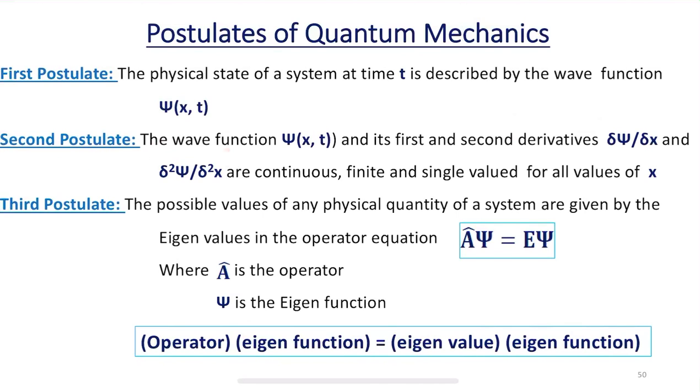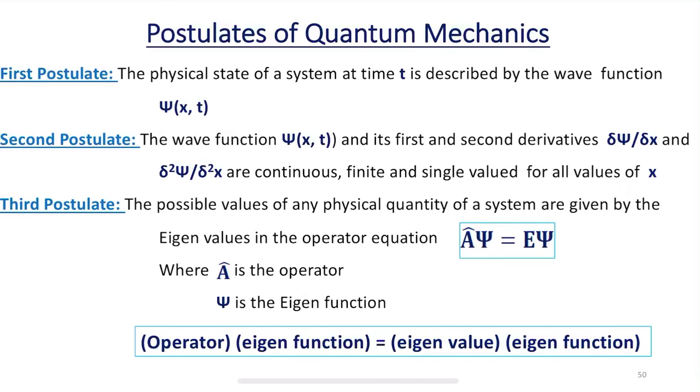The second postulate is that the wave function psi(x, t) and its first and second derivatives are continuous. The first derivative is delta psi divided by delta x, and the second derivative is delta square psi divided by delta square x. This is very important. The wave function and its first and second derivatives are continuous, and along with that continuity, they are finite and single valued for all values of x.